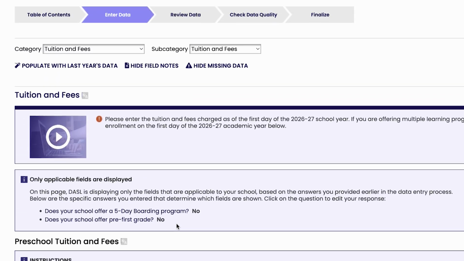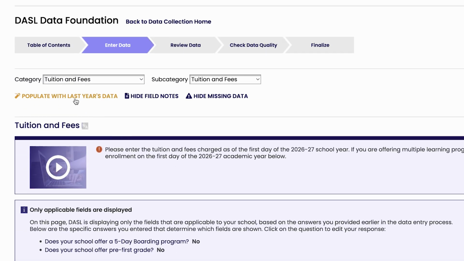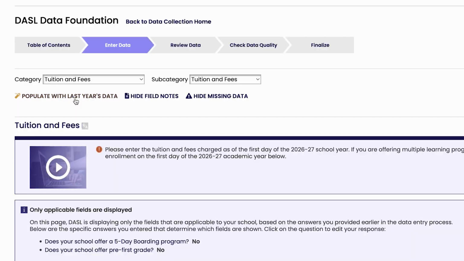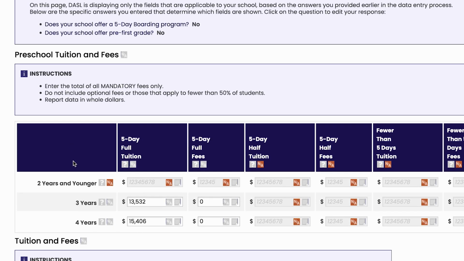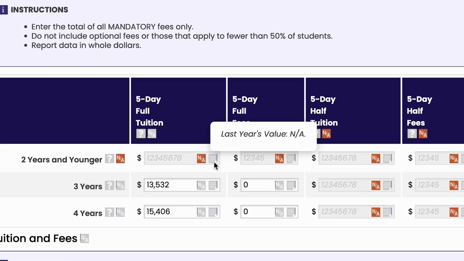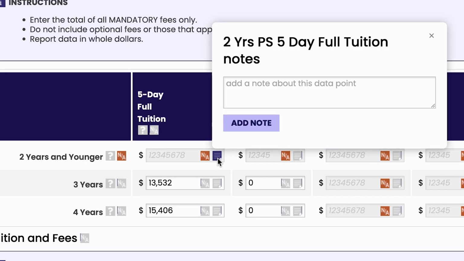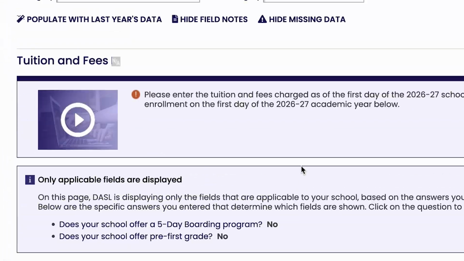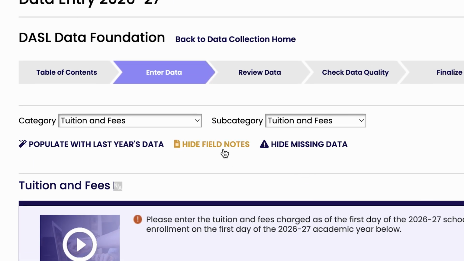Toward the bottom, you may find tables of questions added by one or more of the associations using DASL and tied to your school. In some subcategories, you can fill the tables with last year's numbers and then go through and edit them. This is a particularly useful approach in areas where the data doesn't change much from year to year and is available in several subcategories. You can use the Notes feature to record useful information about the data point you have entered in a field.